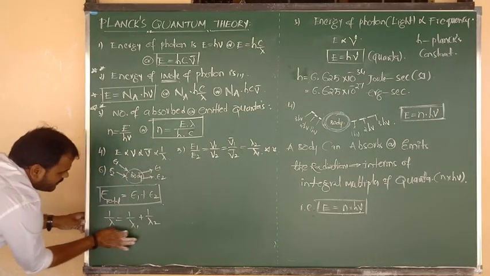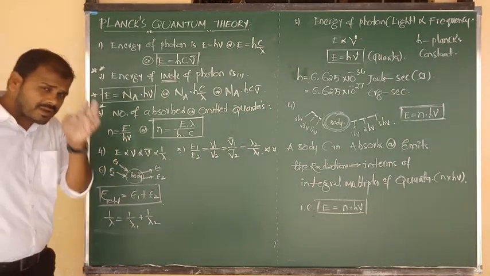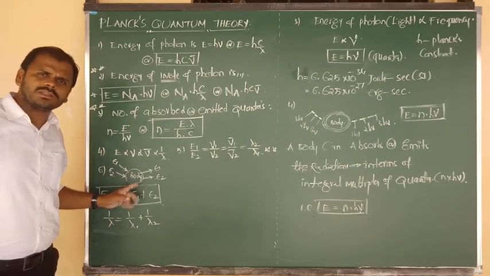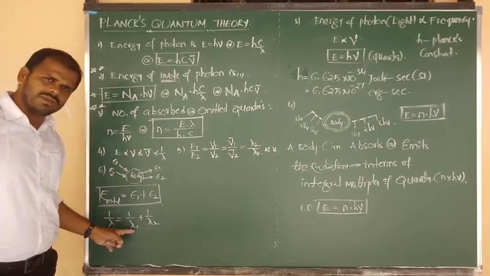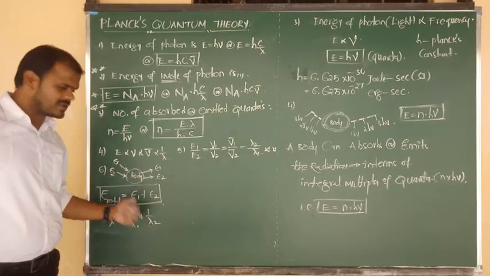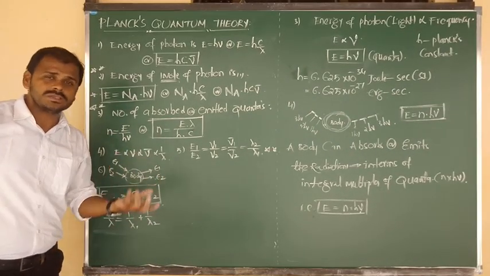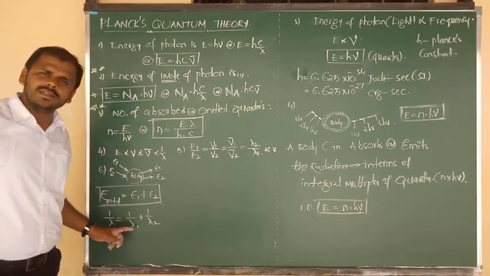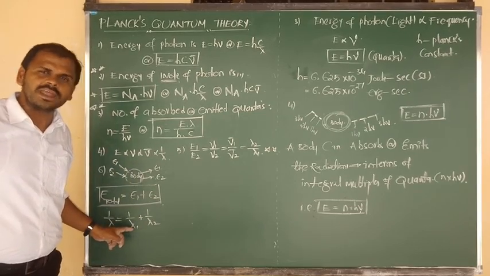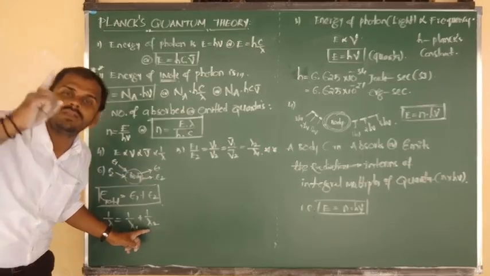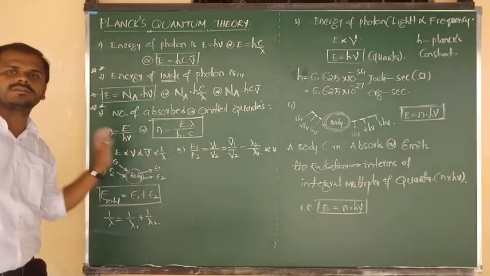This is also a very important formula. When we have to use this formula, this is the total wavelength of the radiation, this is the wavelength of the first radiation, and lambda 2 is the wavelength of the second radiation. Sometimes they will provide the total wavelength and the wavelength of the first radiation, and ask you the wavelength of the second radiation, meaning how to calculate lambda 2.